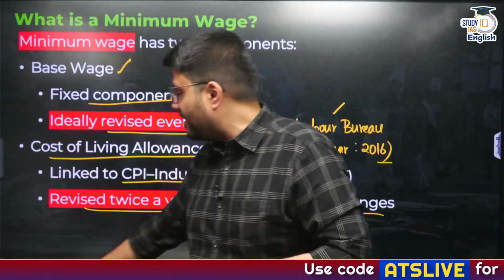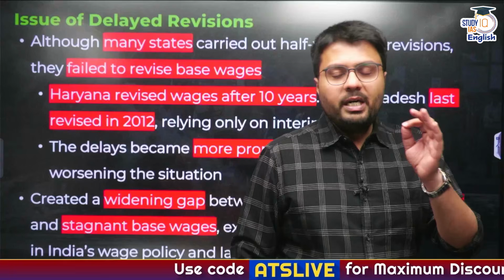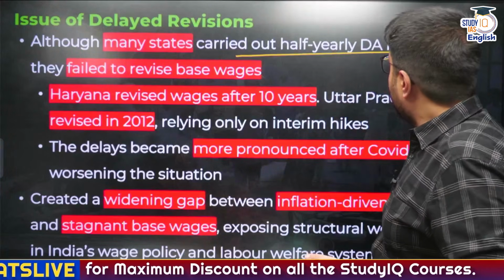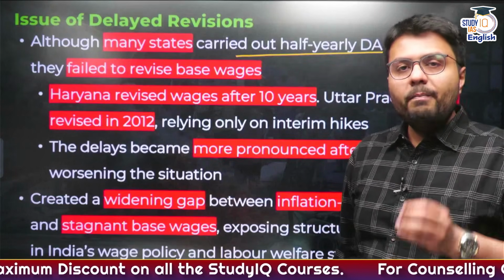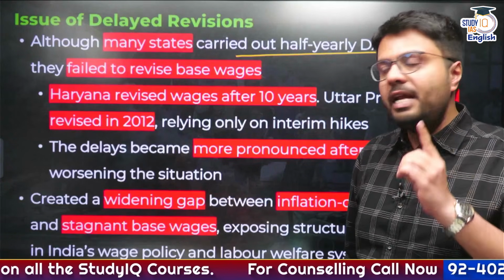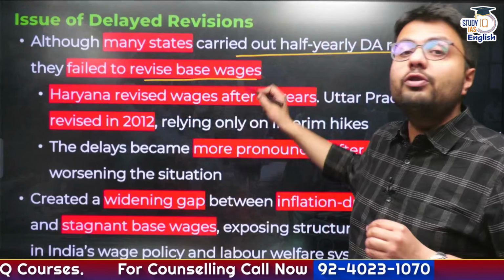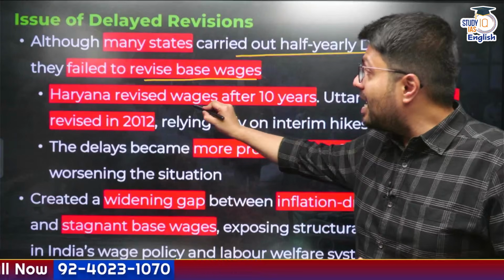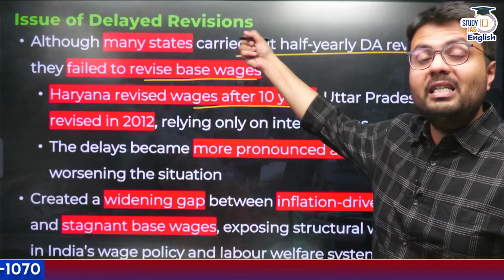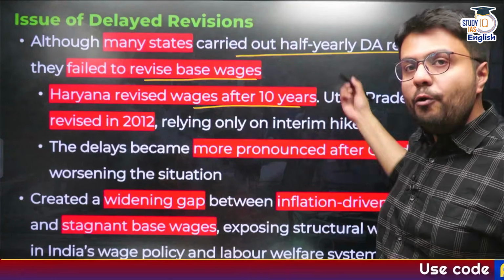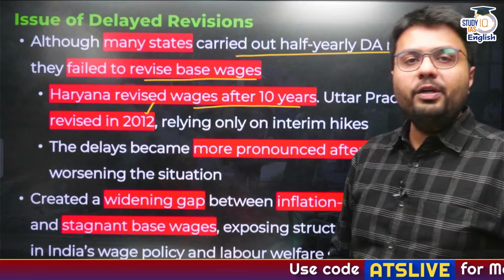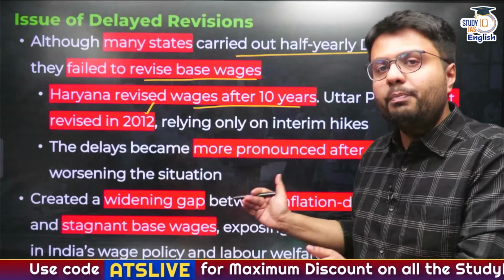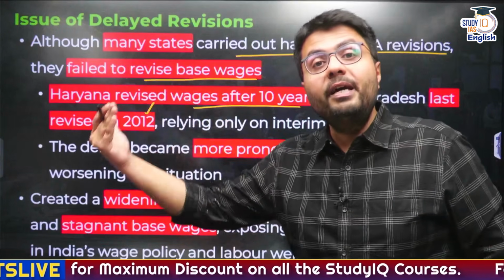Let us now understand this. Although many states carry out the half-year revision of dearness allowances, many states, including Haryana and UP, have failed to revise the base component of this minimum wage. As a result, Haryana revised this wage after this protest after 10 years, and UP revised this base component of the wage last in 2012, which means the latest revision done after the protest has been done after a period of 14 years.